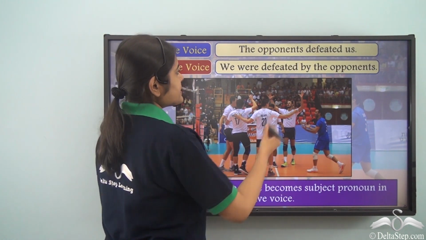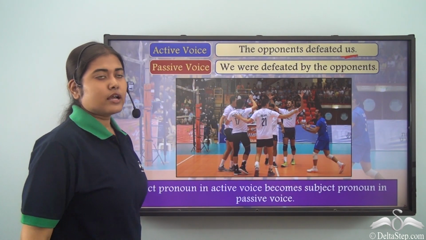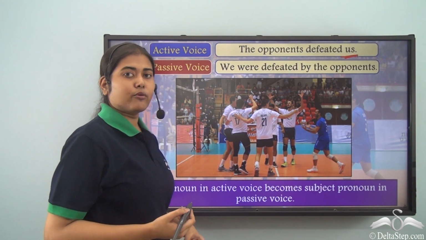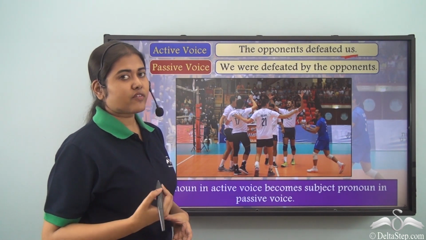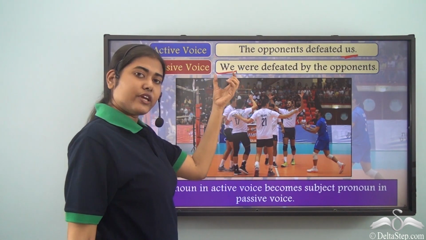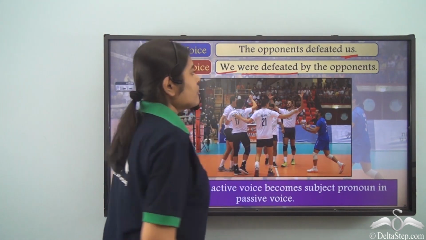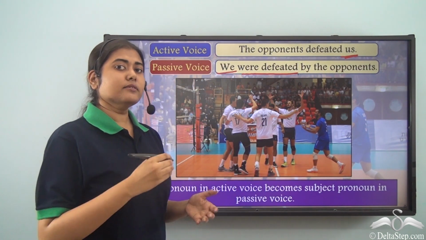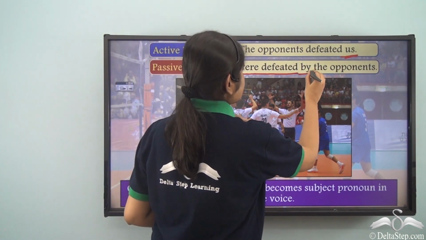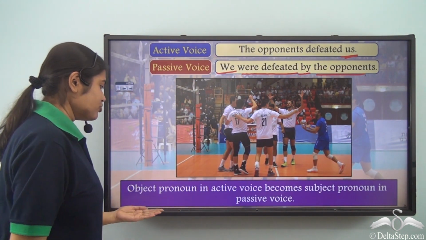Now, here what do we see? The us is the object pronoun. Now, if this comes in the subject position, we need a subject pronoun. So, what is the subject pronoun of us? It is we. So, we have used we as the subject in passive voice, followed by were defeated as per the be plus past participle form of the verb, and then we have used the preposition followed by the doer. So, what do we see here?